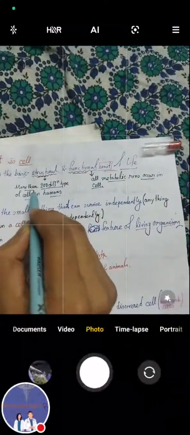Is the cell the unit of life? The first question is, what is a cell? The cell is the basic structural and functional unit of life. Structural, meaning there are more than 200 different types of cells in humans. And functional, meaning all metabolic reactions occur in cells. Okay.